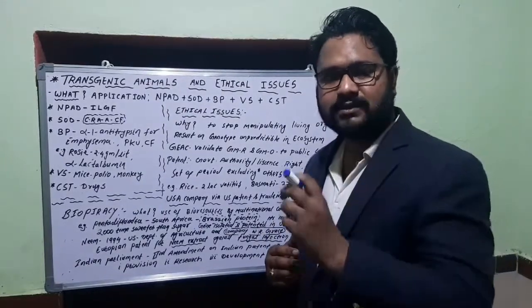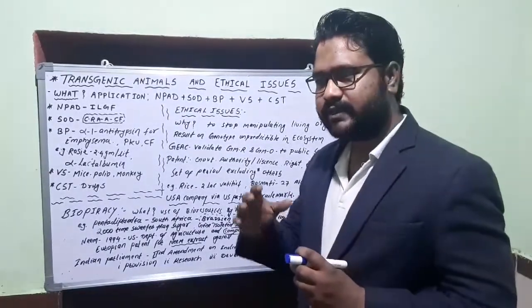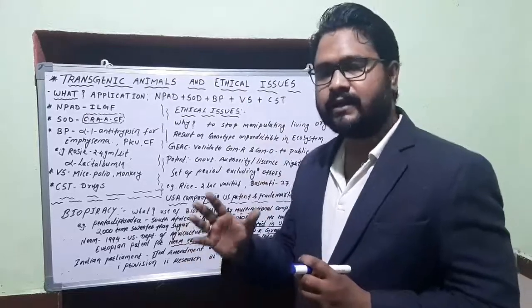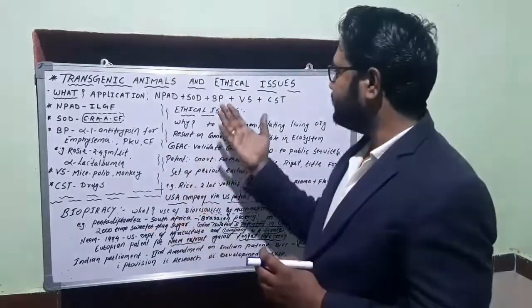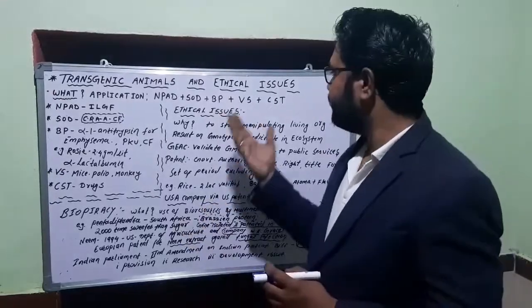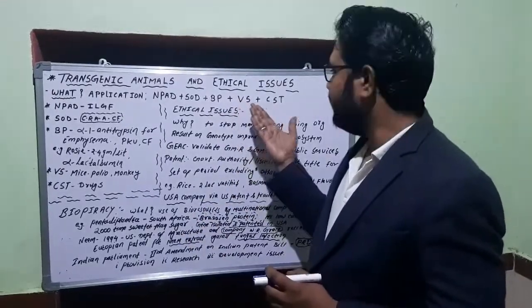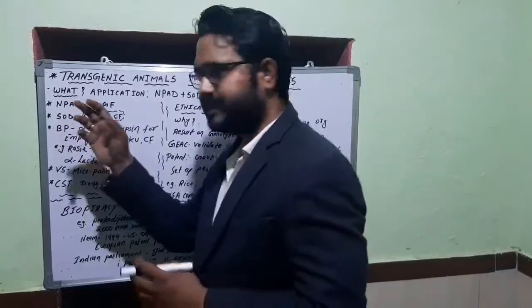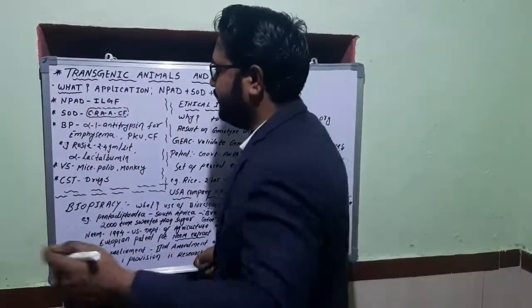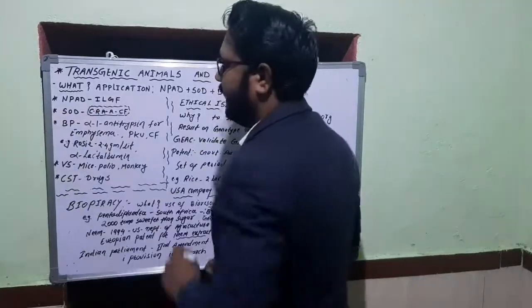And to make that type of study reliable and authentic, we are moving towards transgenic animals. Next is biological products, then vaccine safety and chemical safety testing. Let us see.